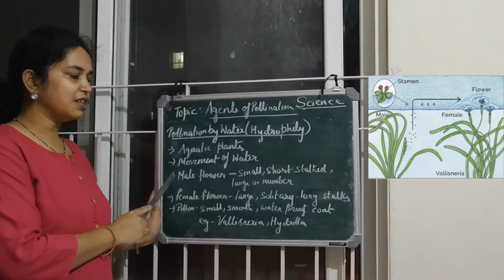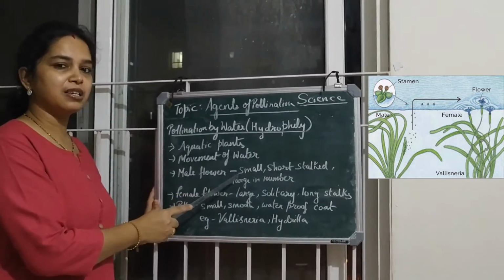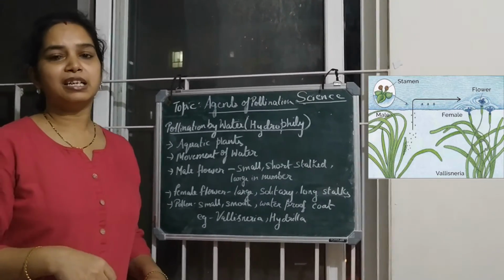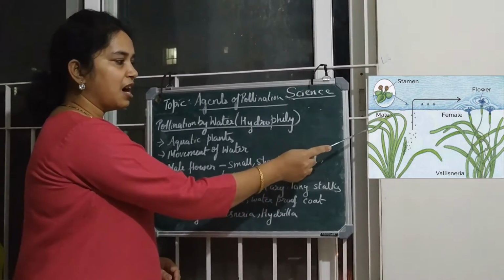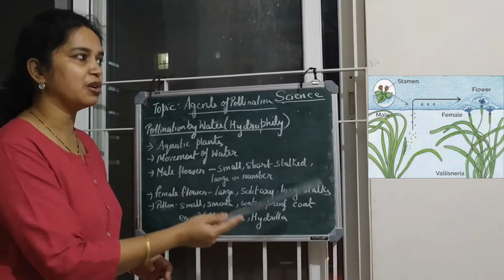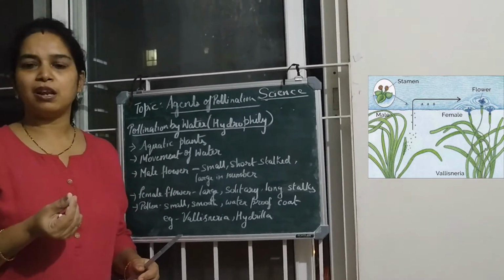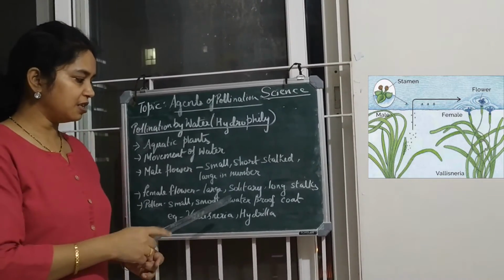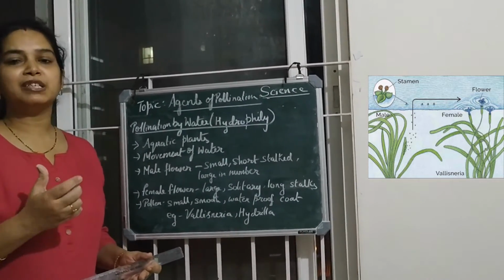The male flowers are borne on small short stalks and are born in large number, as compared to the female flowers. As you can see in the picture, the female flowers are large and solitary, and are borne on very long or coiled stalks. The pollen grains here are very small and smooth walled. Also they have a protective, waterproof coating that helps the pollen grains not to be destroyed when they float in water.